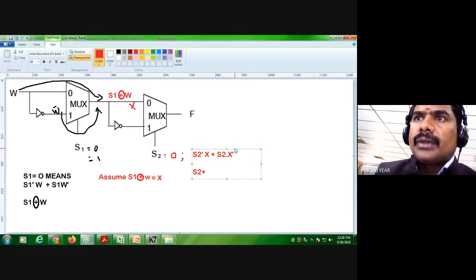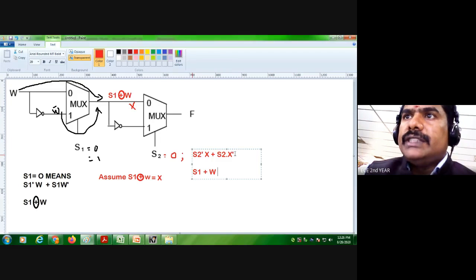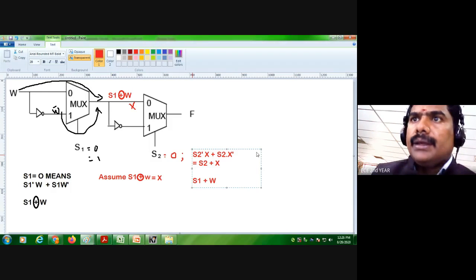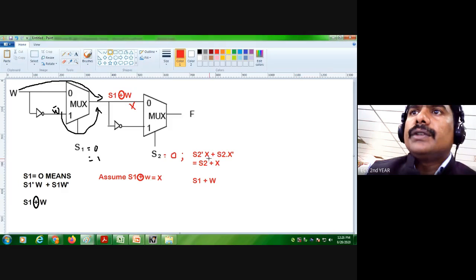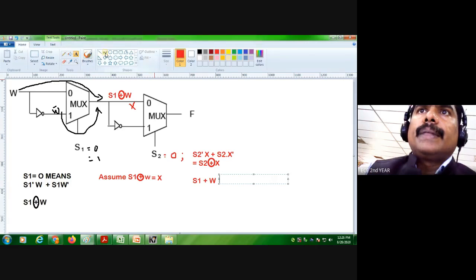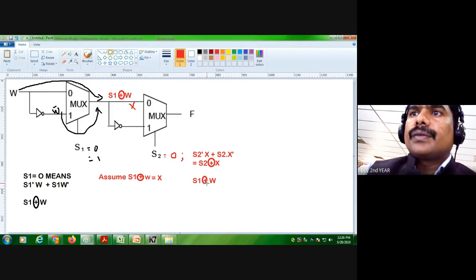What is X? X equal to S1 XOR W. And here S2 can be written as S2 XOR X. Now you can replace this X, so instead of X, I write S1 XOR W. This is the capital X. And plus S2, plus means XOR, right?